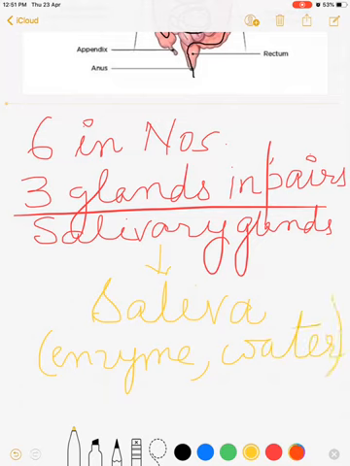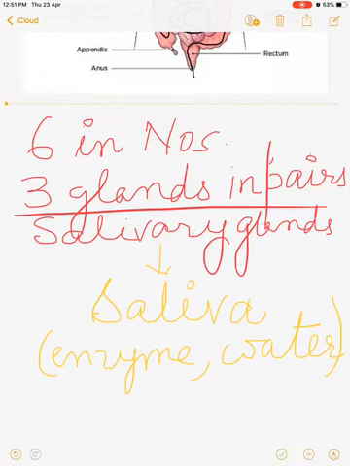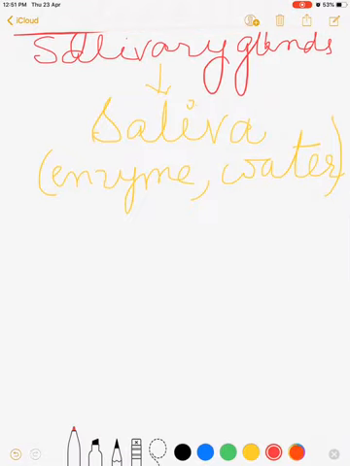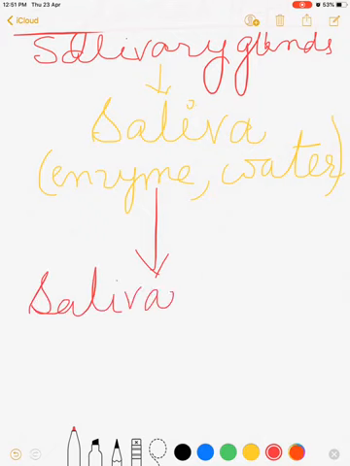So what is the main function of saliva? It has a very important enzyme, that is salivary amylase.